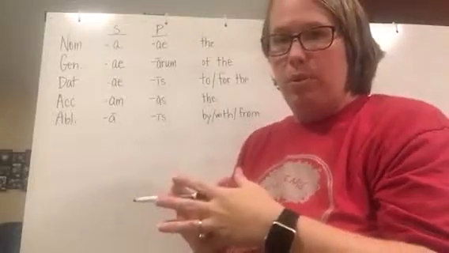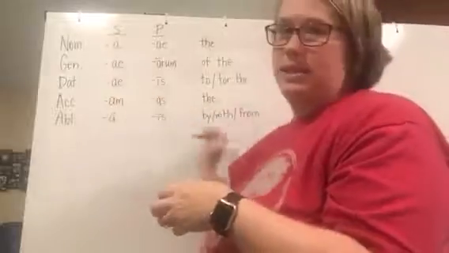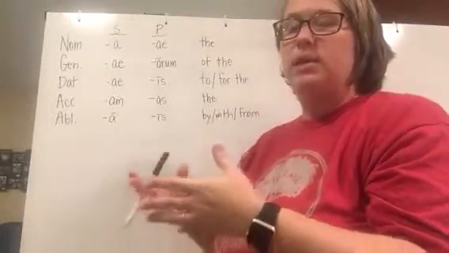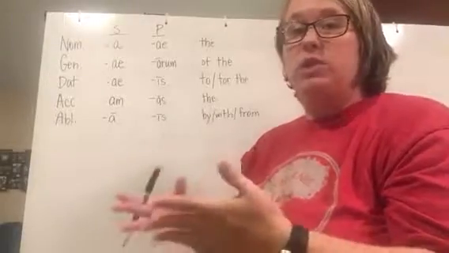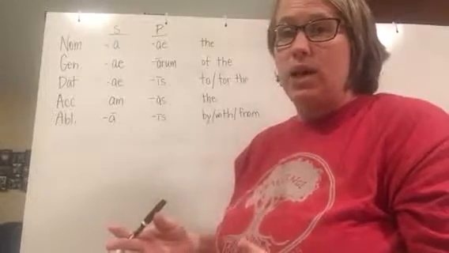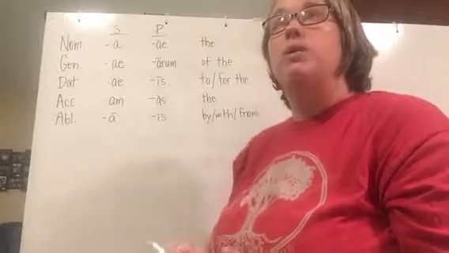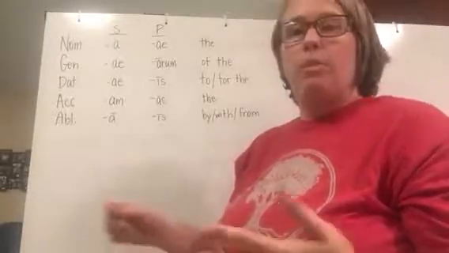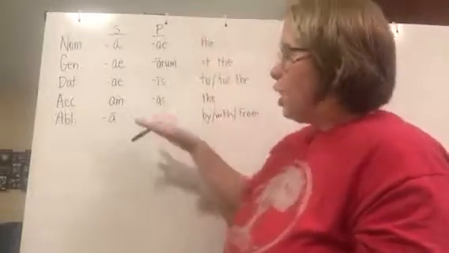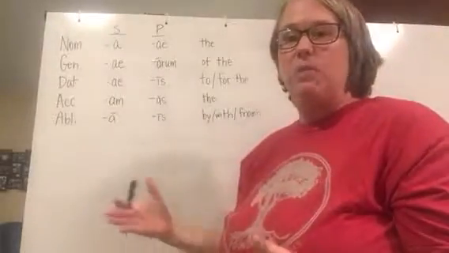So here's the tip. I told Caroline that it's important to memorize this. It's kind of like memorizing multiplication facts. If you memorize that 9 times 9 is 81, then when you're doing math problems, you don't have to spend time trying to figure it out. If you just know it's 81, it makes math go fast. Well, if you just know that dative is this, then you don't have to spend time working on it.